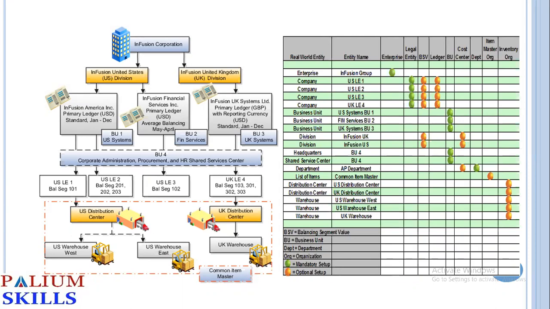Okay. So on the right hand side, you will find these are the definitions. This BSV is balancing segment, which is used for the finance side because your journals have to be balanced. So there will be only one enterprise. So that Infusion group is the enterprise. Everything else, rest of it is what you will be defining as per your need.